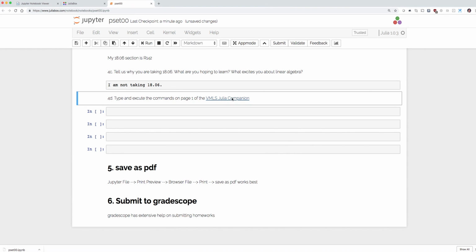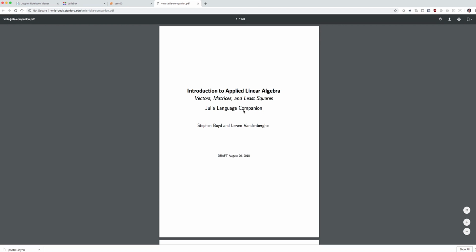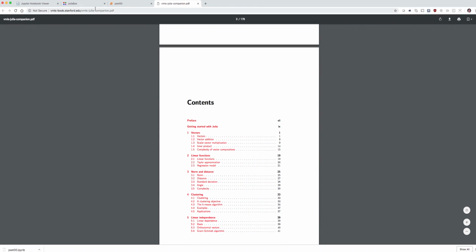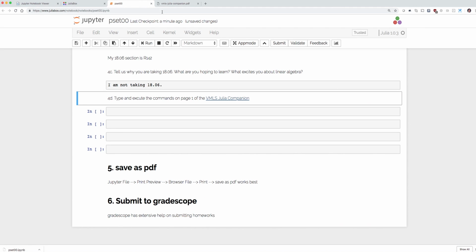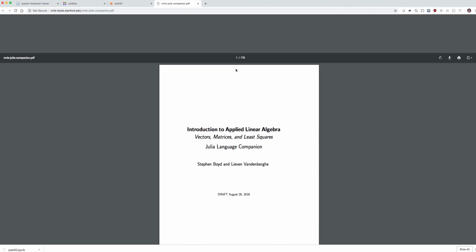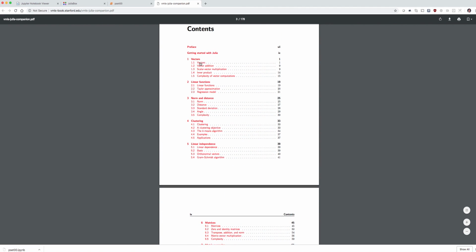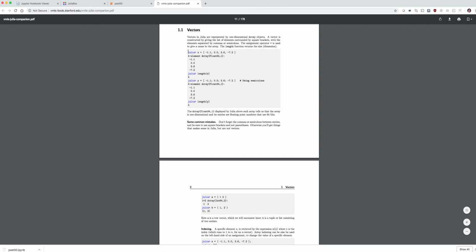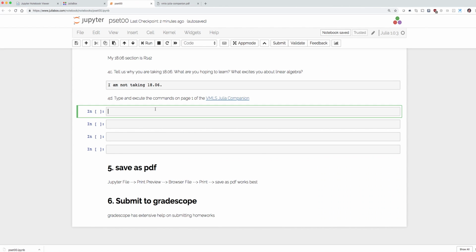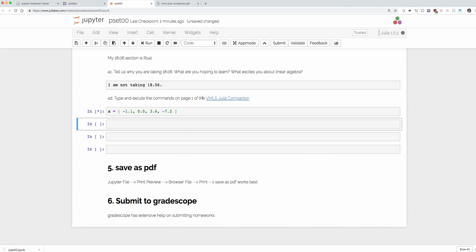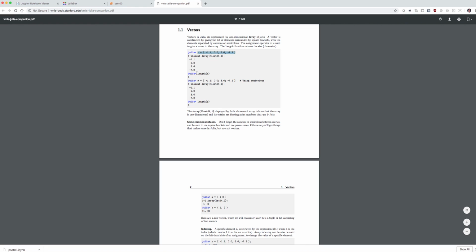Let's go and see this. It wants me to... Oh, it's loading. What does it want? Wants type and execute the commands on page 1. Oh, this is page 1. Oh, here's page 1. Vectors. I'm going to take that, copy and... x equals... Gonna go to number 2.